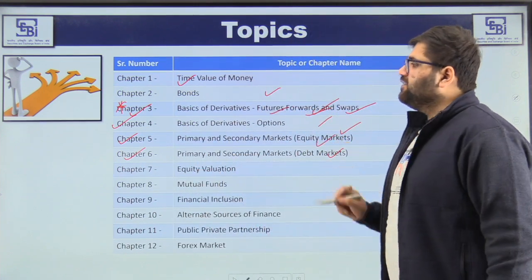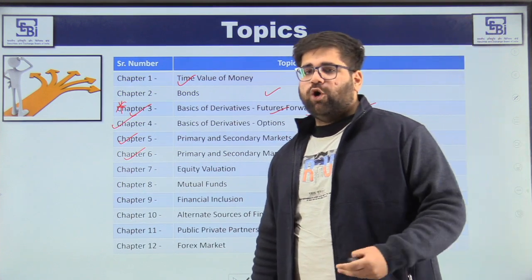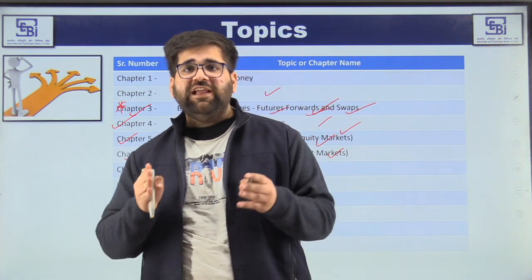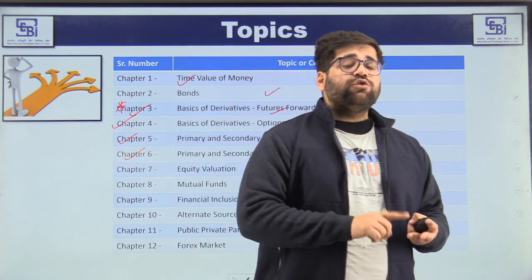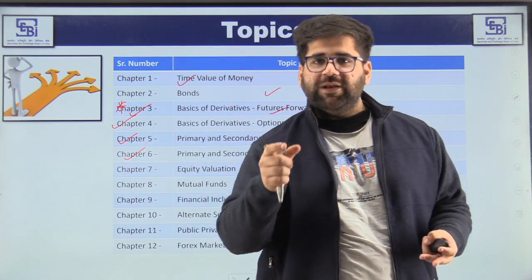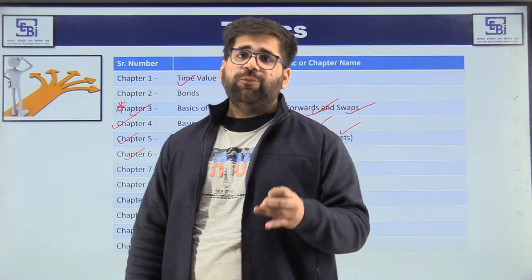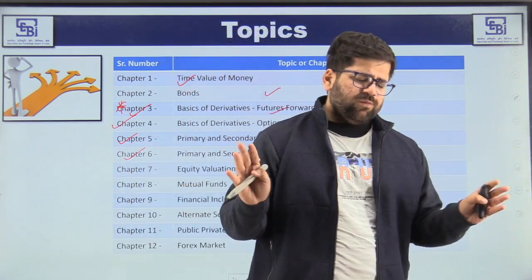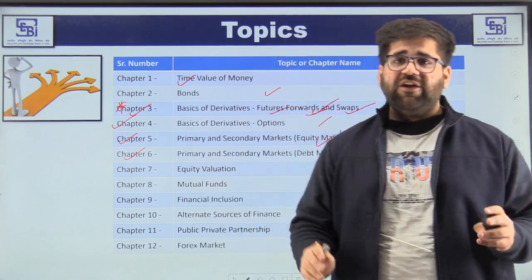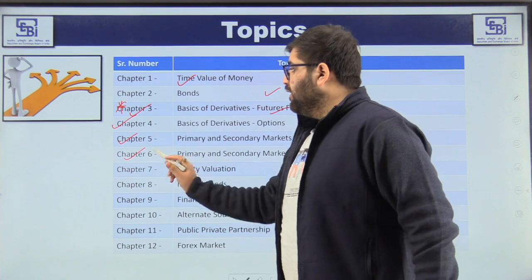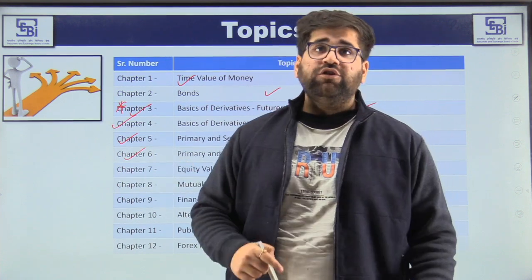For example, in chapter 5, you will read what a block deal is, what a bulk deal is, and the difference between a block deal and a bulk deal. Then you will also understand what an equity share is, the basics. You will also understand the different types of prospectus and how a prospectus is issued. So there is much to understand in chapter 5, but it's one of the most beautiful chapters when it comes to knowledge. Chapter 6, again, my friends, is based on the debt market.